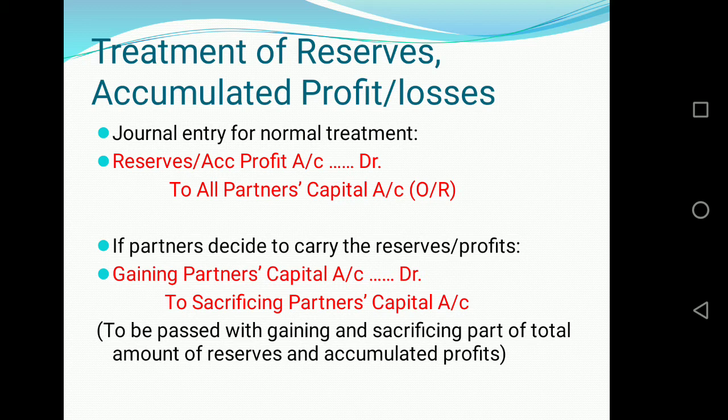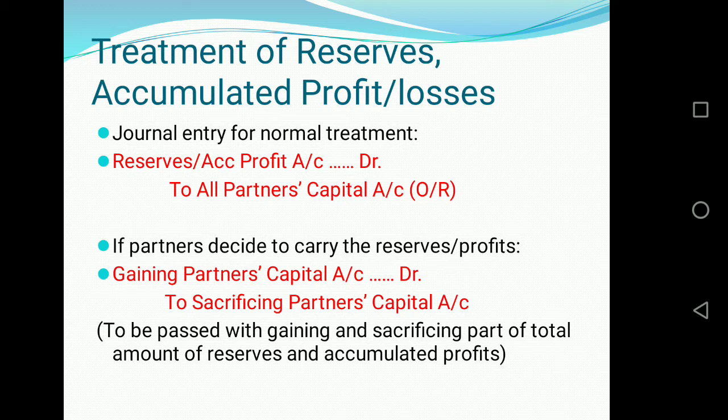If you are given the statement that the partners decide to carry the reserve in their books, or the partners do not want to distribute the reserves or profits, then again the journal entry is to be done for that also.